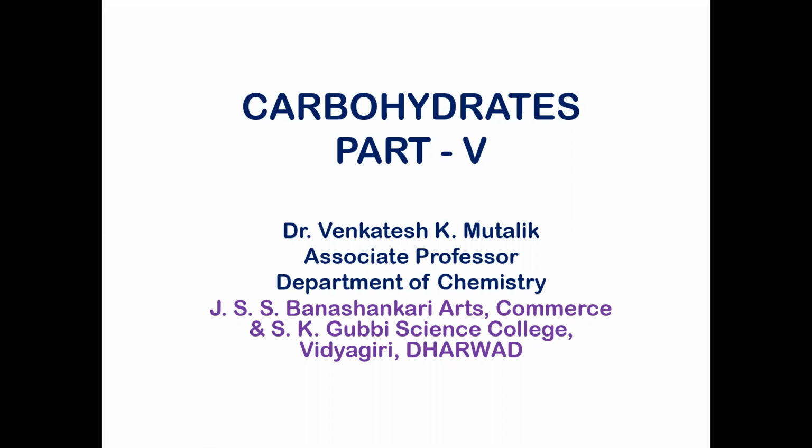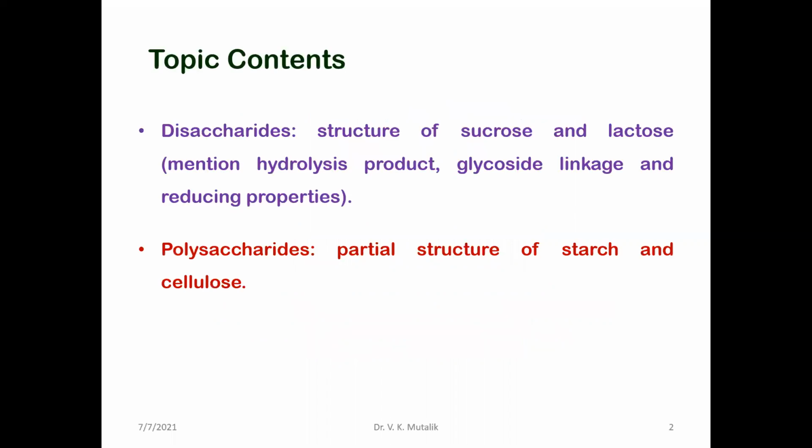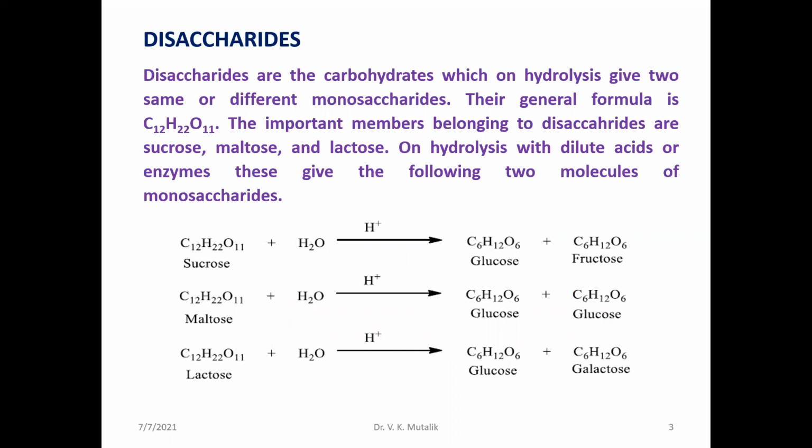Oligosaccharides means carbohydrates which upon hydrolysis give 2 to 9 units of monosaccharides, which may be the same or different. Oligo means few. In the oligosaccharides, one part we can discuss is the disaccharides.